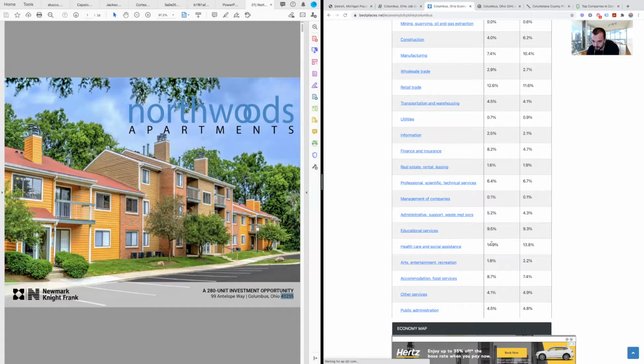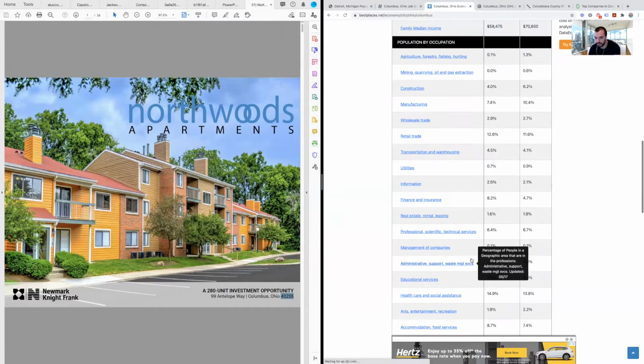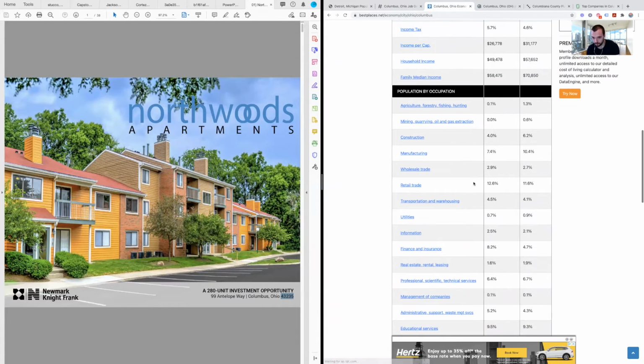And it looks like the biggest one is healthcare and social assistance, education services, accommodation and food. It's a big college town, so that's probably why that's a big makeup of that. Professional and scientific and technical. Retail trade, again, college town, probably a good bit of those jobs available. And then manufacturing. You can see these different industries.